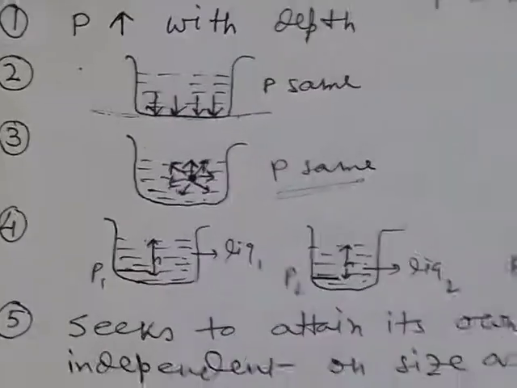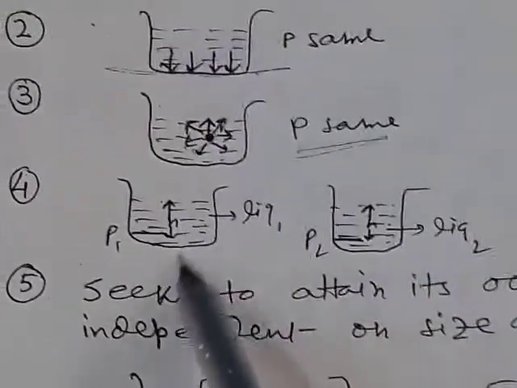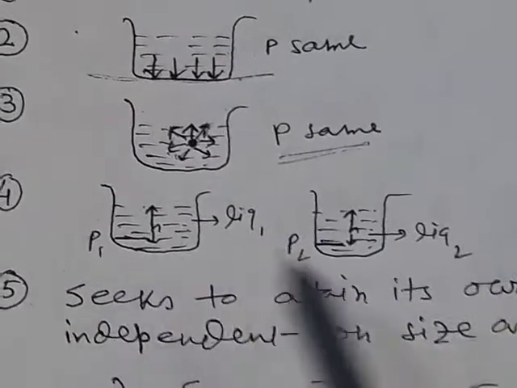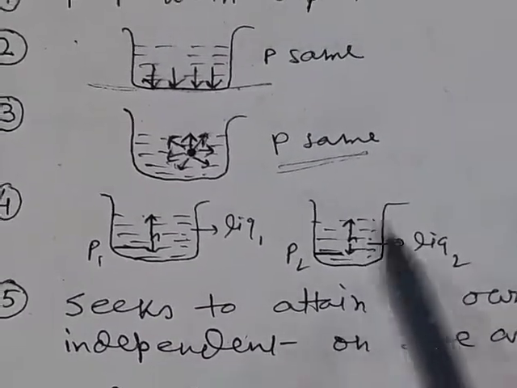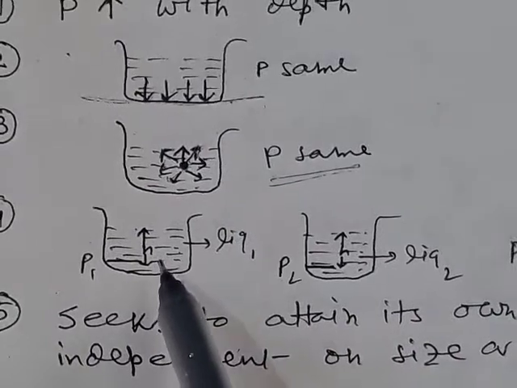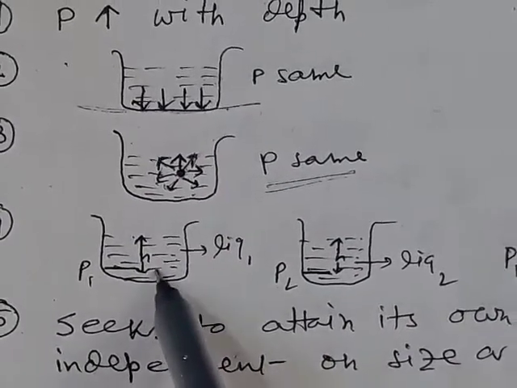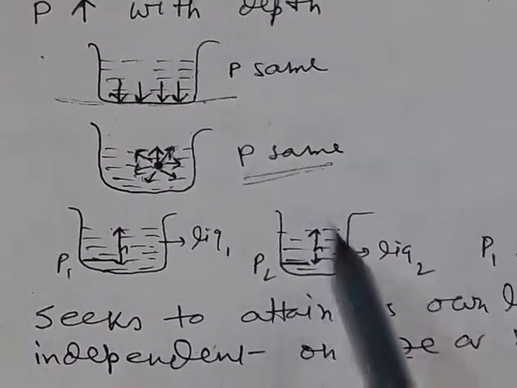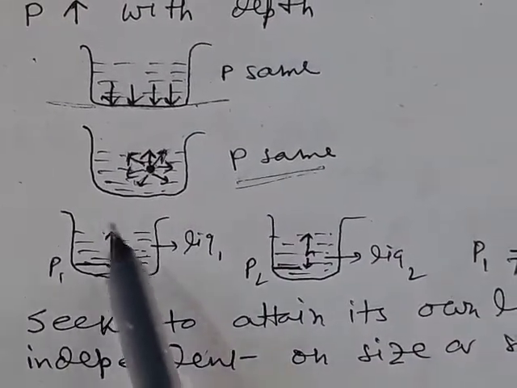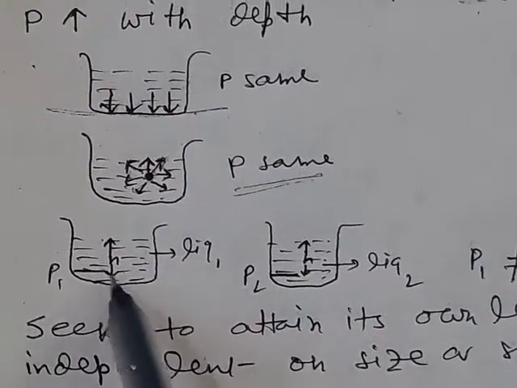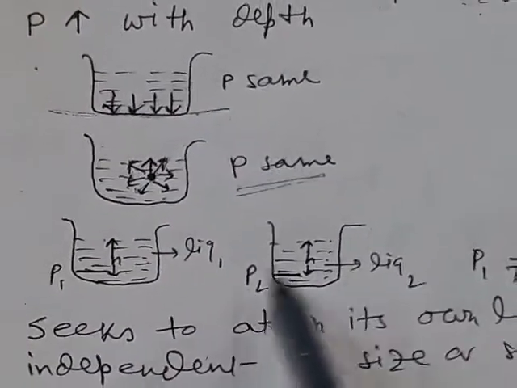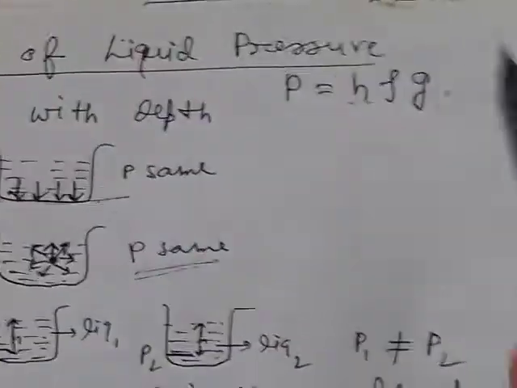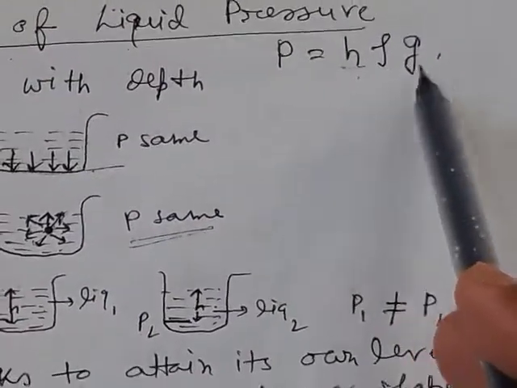Number 4: if we take two liquids in two containers of the same size and measure the pressure at the depth h from the upper surface for the two containers, the pressures will be different, because pressure depends on h, density of the liquid, and g.